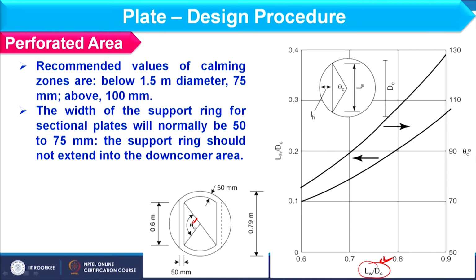This value we can already fix when I have fixed the weir length, depending upon the downcomer area. So, you can see here I am having the theta c value for which the upper graph is available. Whatever would be the value of LW by DC, accordingly you can find the value of theta c.